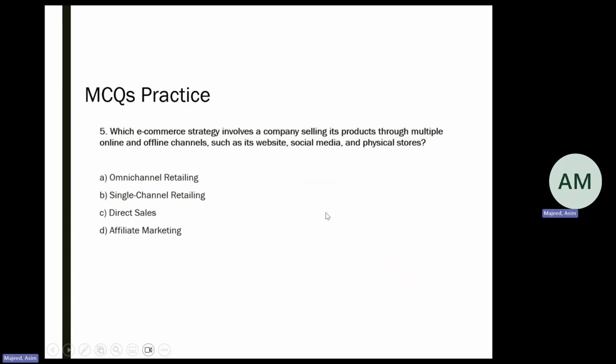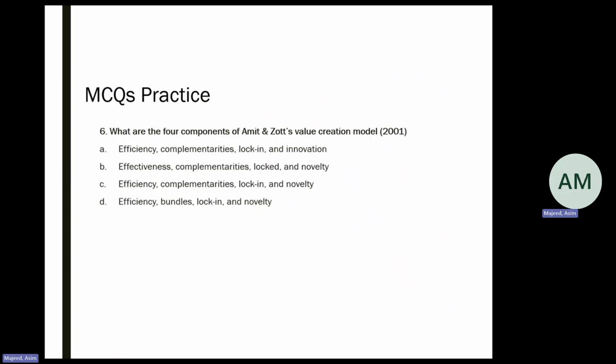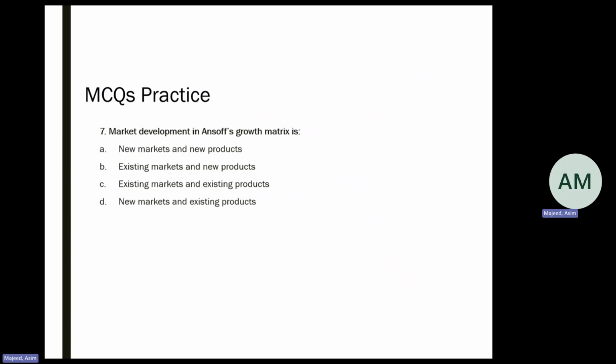Then you move on to the next question, which asks which e-commerce strategy involves a company selling its products through multiple online and offline channels, such as its website, social media, and physical store. Again, 4 options. Question 6 asks what the 4 components of Amit and Zott's value creation model 2001 are. Question 7 is market development in the Ansoff growth matrix.